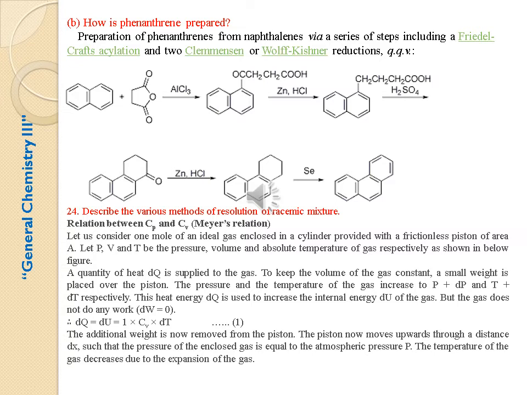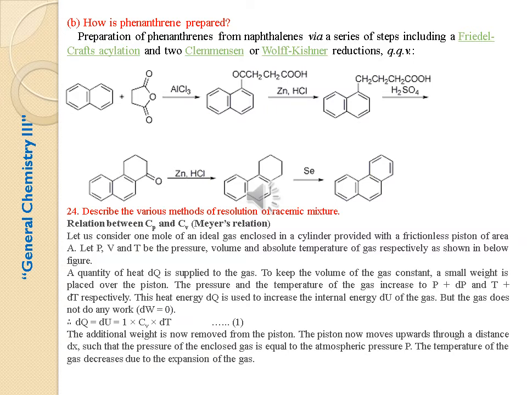24th question, describe the various methods of resolution of a racemic mixture. A. Relation between Cp and Cv, Mayer's relationship. Let us consider one mole of an ideal gas enclosed in a cylinder provided with a frictionless piston of area A. Let P, V, T be the pressure, volume and absolute temperature of the gas respectively, as shown below.